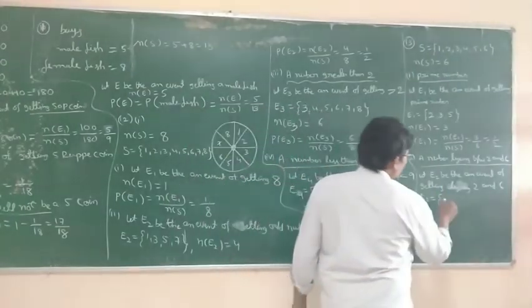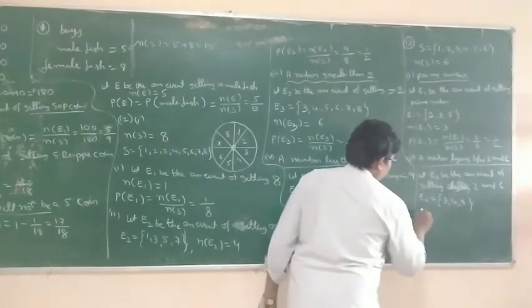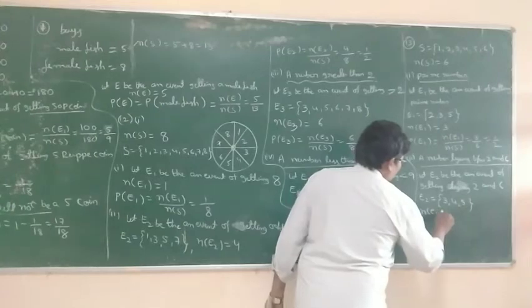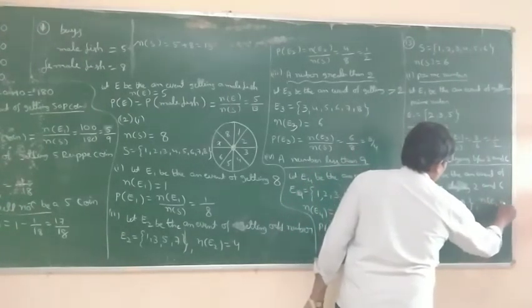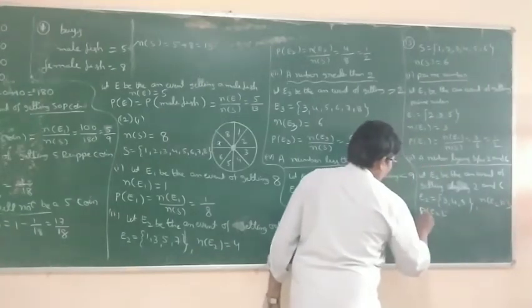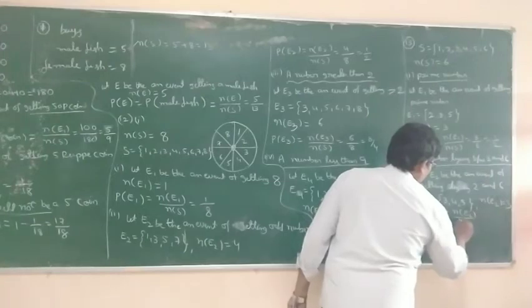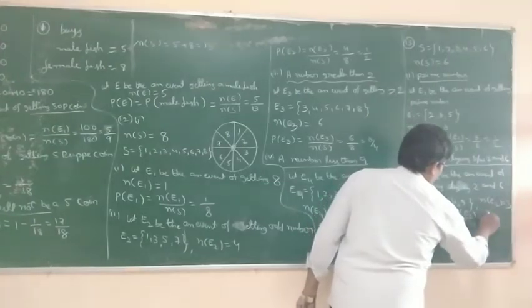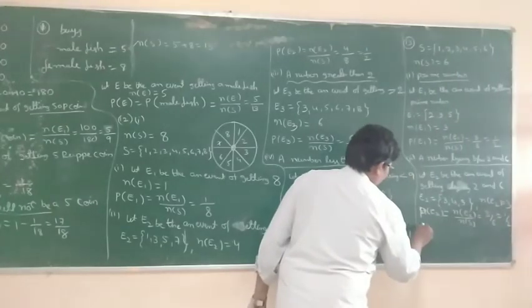Lies between 2 and 6, how many? 3, 4, 5. So n of E2 is equal to 3. So probability of E2 is equal to n of E2 by n of S, which is equal to 3 by 6, equal to 1 by 2.